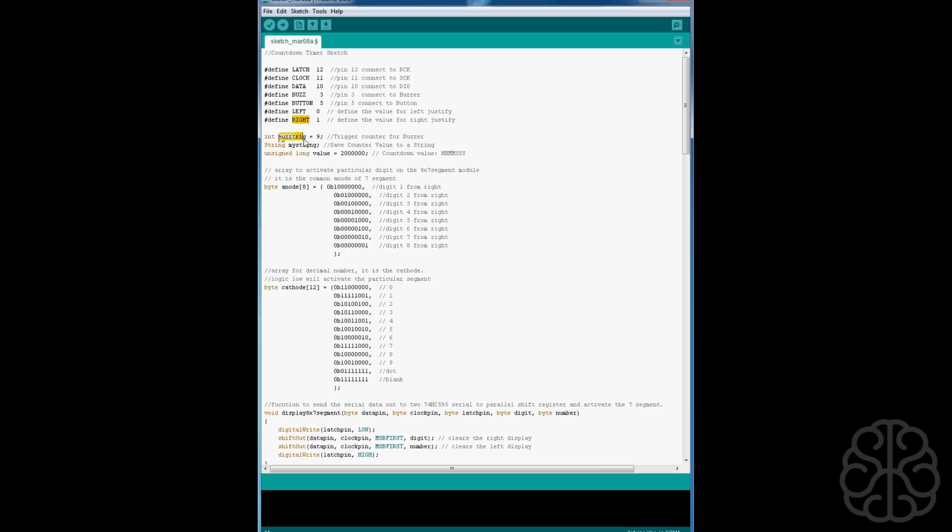The buzz trigger, because we want the buzzer to trigger every second to do that ticking sound. I'm putting it at 9. 9 seems to be a good value to follow every second. Keep in mind, this tutorial countdown timer is not super accurate. I mean, we're not using a real-time clock or anything. It is accurate, but it wanders a little bit, so it's mostly for show and fun. So keep that in mind.